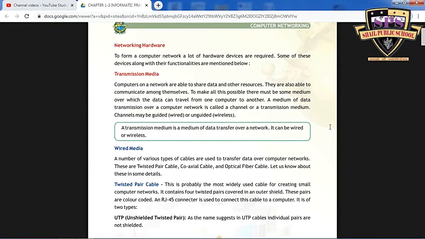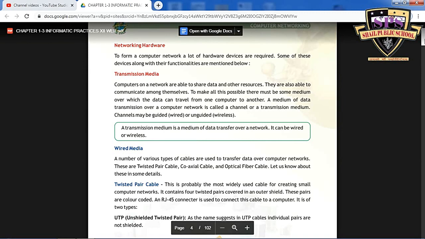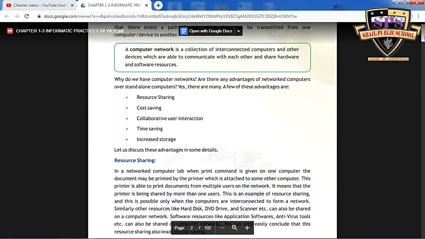I am Naveen. Today in class 12th Informatics Practices, we are studying networking hardware. In the previous class we discussed what a network is and the advantages of a network. Those are resource sharing, cost saving, collaborative user interaction, time saving and increased storage.